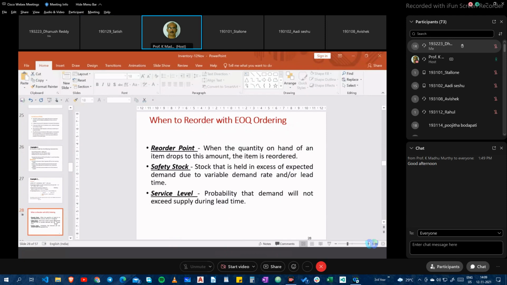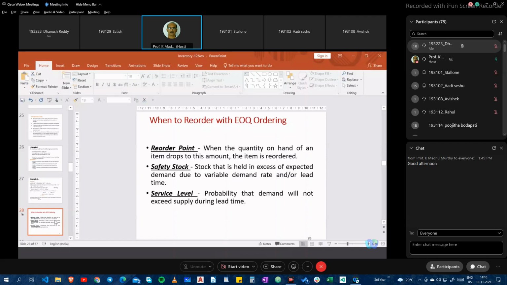We said, what is the vulnerable period for us? Till we reach the reorder point, there is never a difficulty, right? In our model of EOQ, till we reach the reorder point, there is not much of a problem because we have stocks available. But the problem arises only after we reach the reorder point. If the demand increases suddenly, you might lead to a situation where you are going out of stock. So that happens to be the most vulnerable period that we are likely to face.